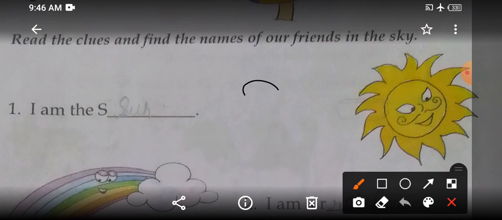Okay, S-U-N, sun. Your S is already written. You will write U-N. So write children, this is a sun. I hope you have written this. I am the sun. Now children, let us look at the next picture.